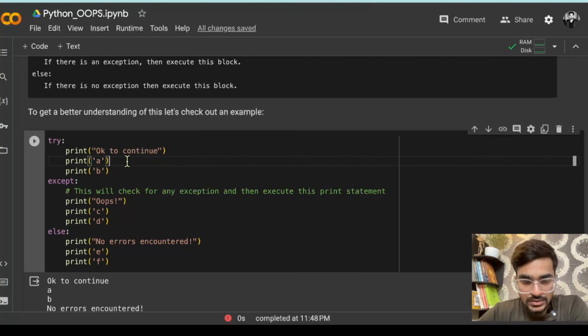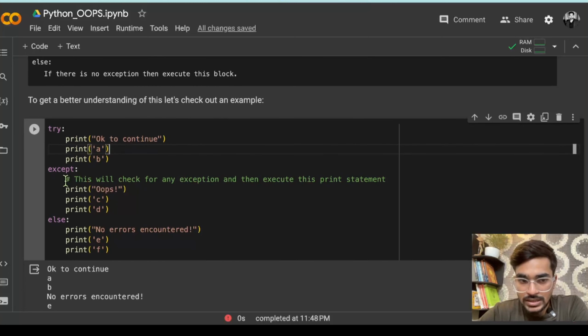So you can see here that everything is looking fine in the try block. "OK to continue" is just a string that will be printed, then a small a, small b, everything looks fine. So if there is any error in this block... since there is no error coming in this block, this except block will not run. This will check for any exception and then execute this block. This means that if there is an error coming in this block, only then will this block run.